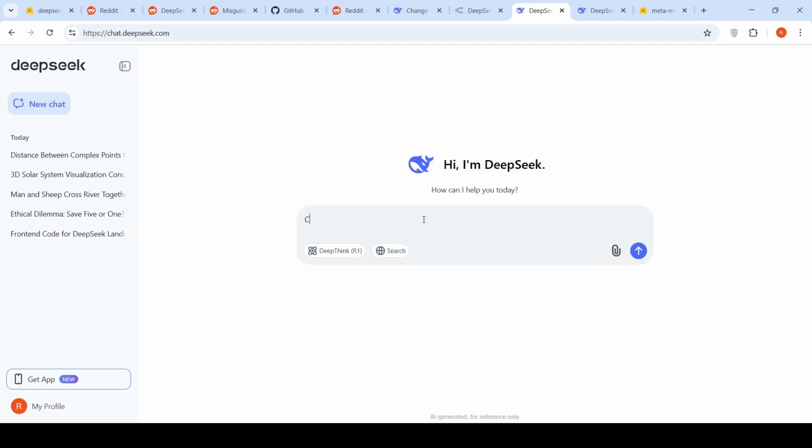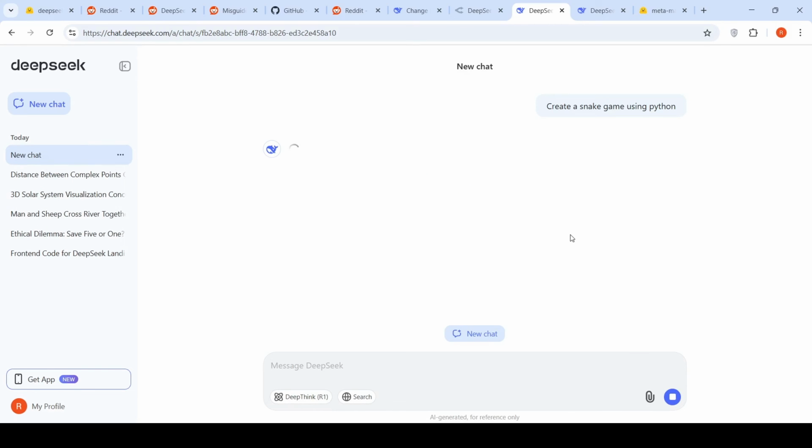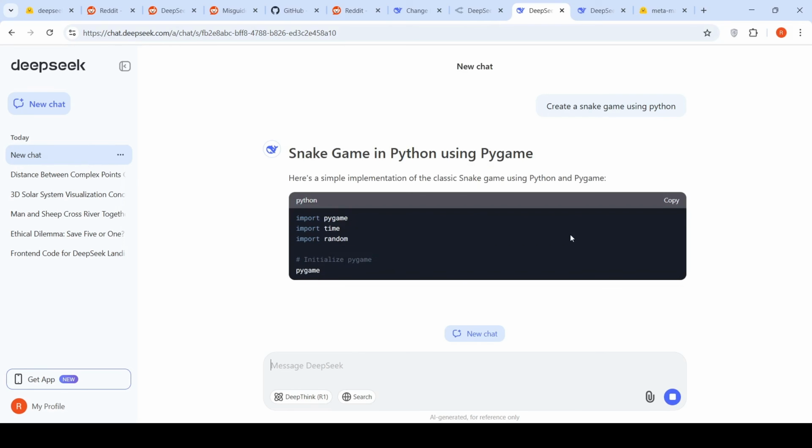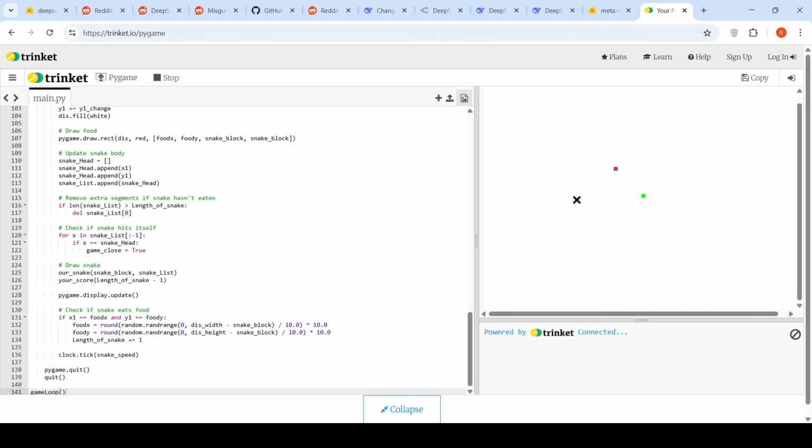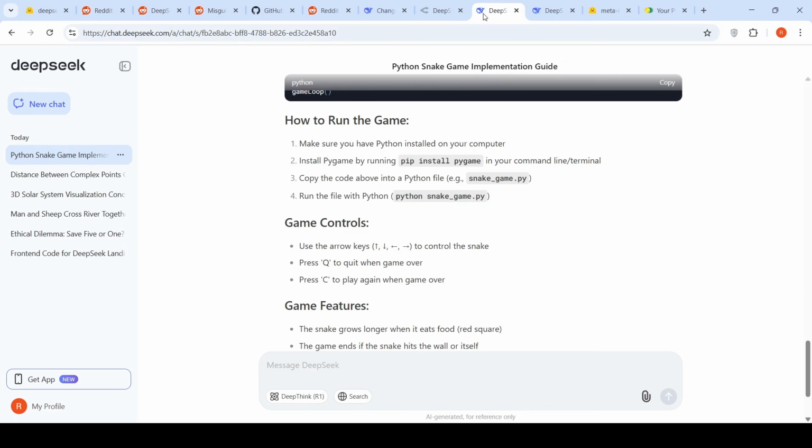Let me try, create a snake game using Python. Generating the code. So it has created the code over here and I could copy paste it and try it out. So basically I have copied the code over here and here is your snake game and I can actually play over here. If you see this, right? So it is able to create the snake game. Okay. Wow. I'm very bad at playing this game. But as you can see, it has created the code over here, right? So you can try out different things over here.